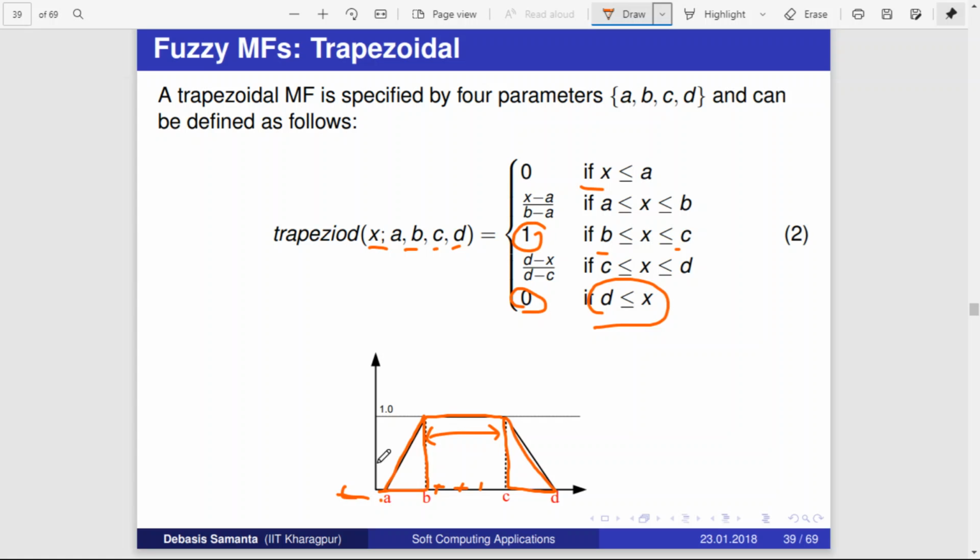If x is in between a and b, then again you can apply the triangular membership logic. That is, it will be x minus a divided by b minus a. Similarly, if x is between c and d, then it will be d minus x divided by d minus c. So this is how the trapezoidal membership function is defined.